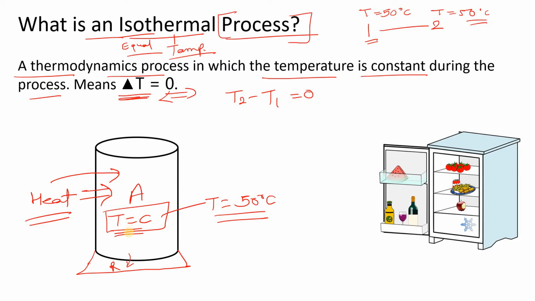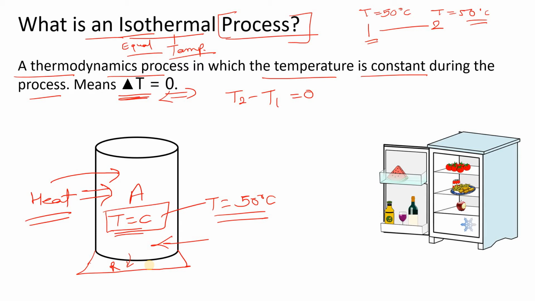So what is going to happen if we are supplying the heat? Suppose the temperature is going to be constant. Here you can read one concept, that is the quasi-static equilibrium process. That will happen here. Something will change but very little, and for practical purposes we can say that the temperature is constant.